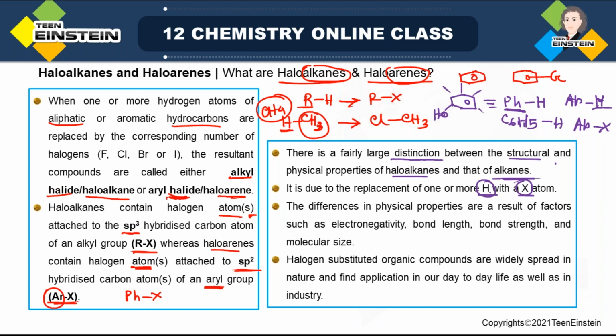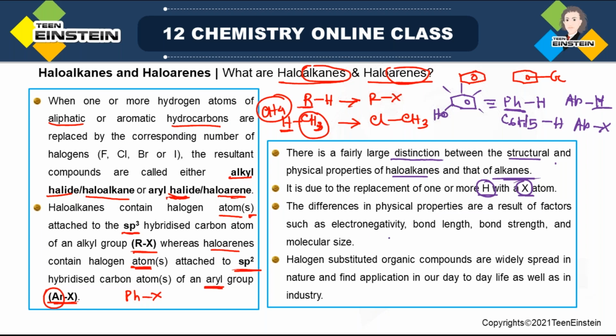Obviously now X, compared to hydrogen, is more electronegative in nature, and there are also some other differences. So it has a direct effect on the structural property and also on the physical property. So these differences in physical properties, difference between what? Physical property of alkane and physical property of haloalkane. These differences are results of factors. That is, what are the reasons for which there is a difference in physical properties between haloalkanes and alkanes?